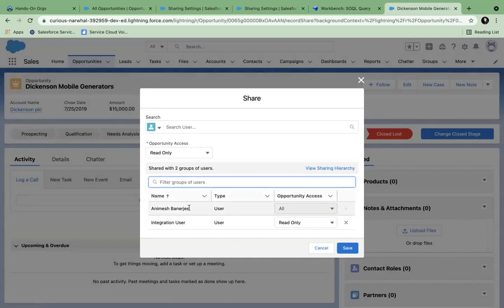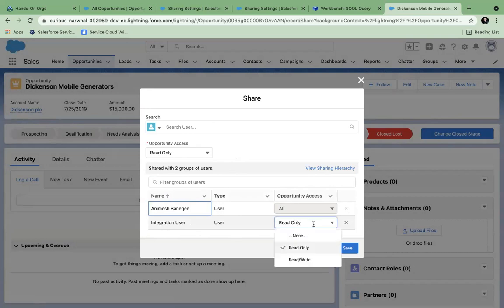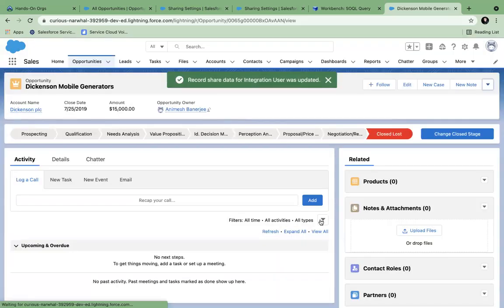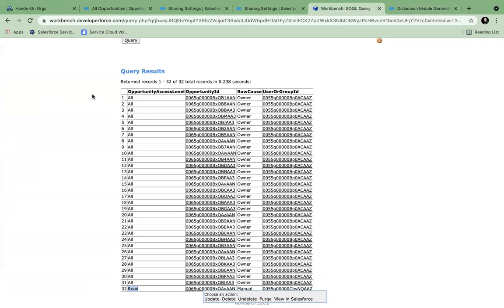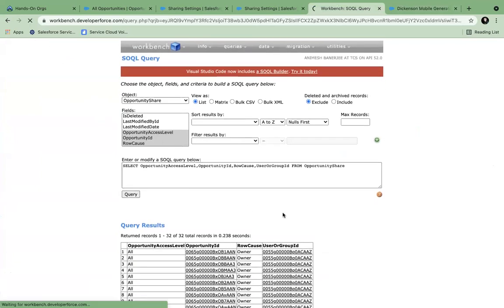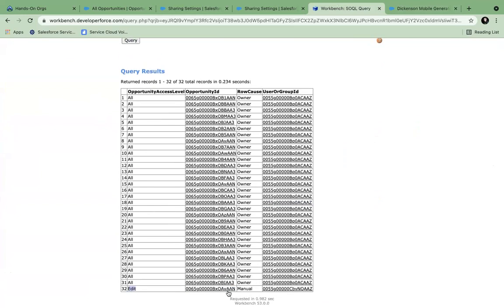Animesh Banerjee already is the owner, that's why I have all permissions. I cannot modify that because the owner will always have all permission. The other user I have shared with has read-only permission. I can now change this to read-write. If I save this and go to Workbench and query once again, you see now he has edit permission. Manual share.